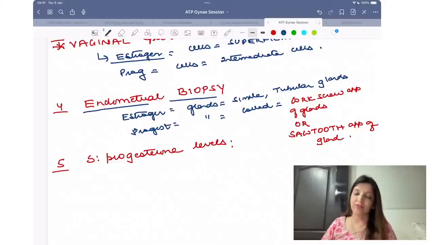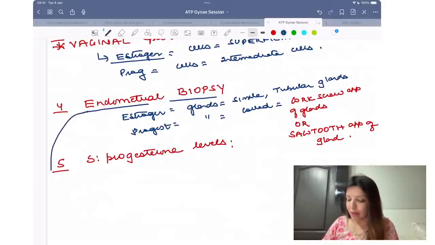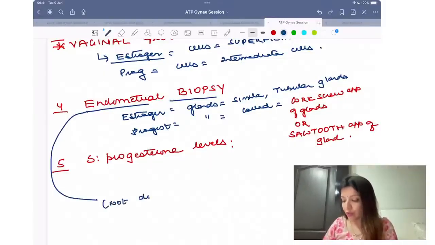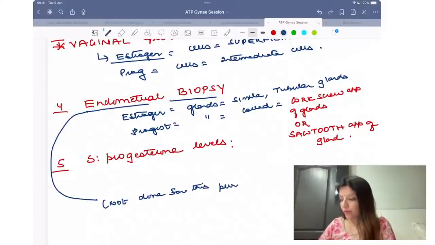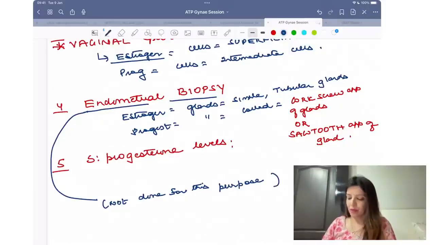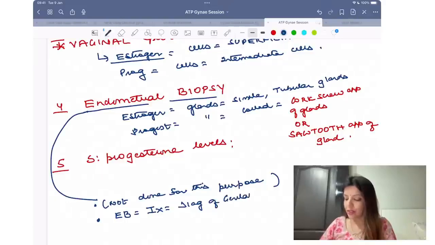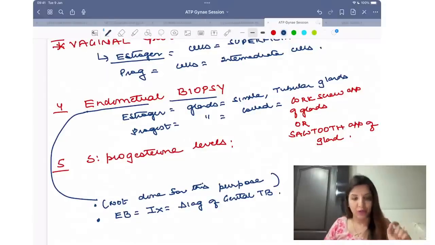Then serum progesterone levels. You can check the serum progesterone levels on day 22. Please remember, endometrial biopsy is not done for this purpose. I could have done this, but it is not done for this purpose. Number two, endometrial biopsy का indication these days is for diagnosis of genital TB. For diagnosing genital TB, I am going to do endometrial biopsy, right? Okay. Then you can check serum progesterone levels.